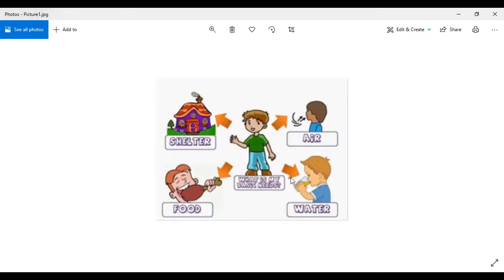See, without air, water, and food, you cannot survive. These are survival needs. But if you don't have a home, yes, you can survive. So it's not a survival need. There are a lot of poor people who live on the streets, who sleep on the roads, so they don't have a proper shelter. But because it's not a survival need, they are surviving, right? So there is a difference between survival and basic needs as well. Survival needs are those that you need to survive, but the basic needs are those which are an important part of your life. We can summarize it like this, right? Okay.